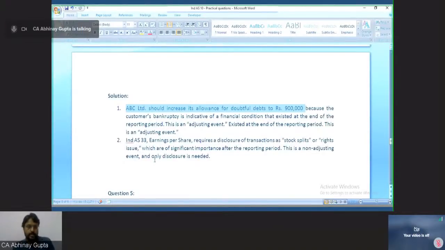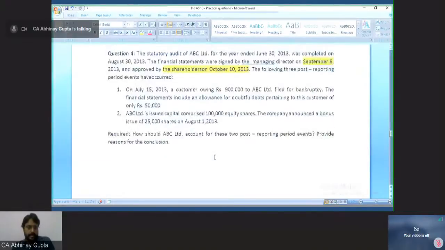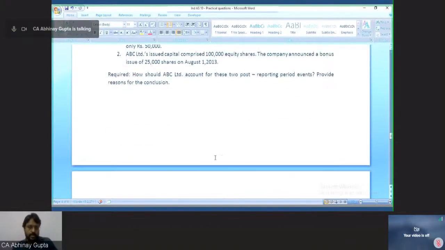Now next event is Ind AS 33 earning per share requires disclosure of transactions such as stock splits or right issues which are of significant importance after the reporting period. This is a non-adjusting event and only disclosure is needed. So although Ind AS 10 says that whenever we issue any share capital, be it a fresh share issue, a right issue or a bonus issue post the year end, it is always treated as a non-adjusting event.